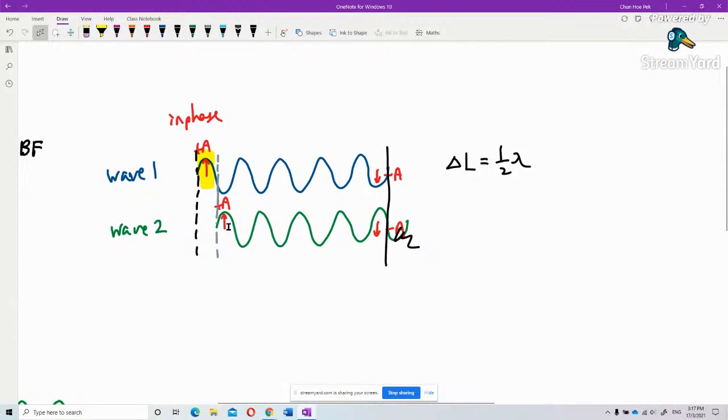These two are still in phase sources, but they end up with opposite direction. This one goes down, this one goes up. This one has an extra length of half lambda. In the end, they become antiphase. They produce dark fringe.